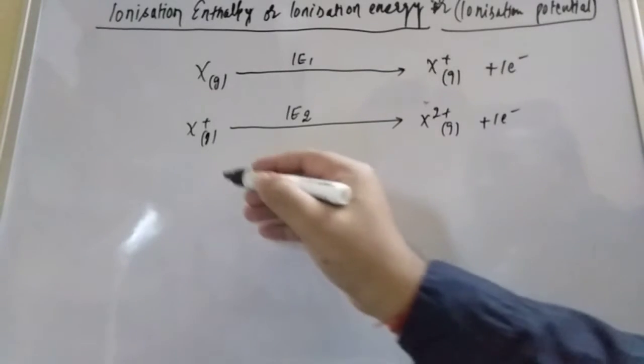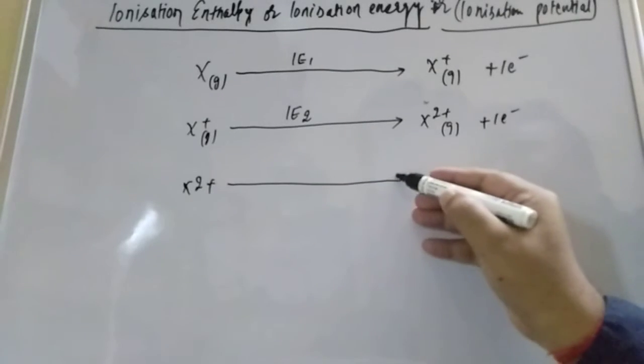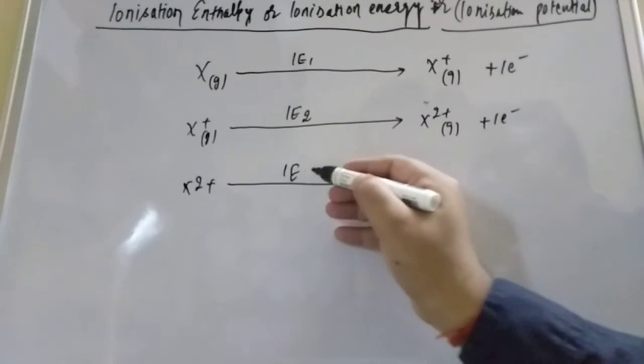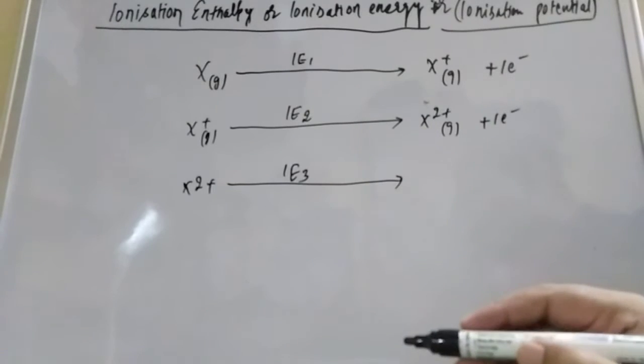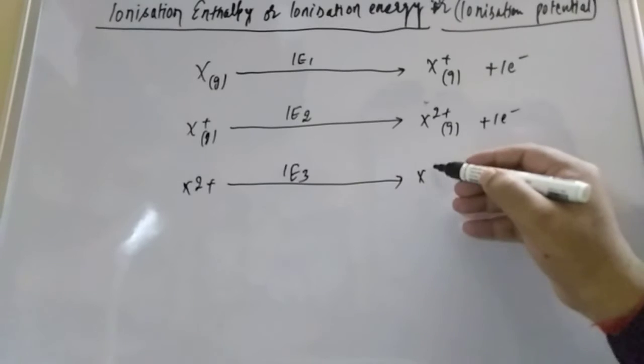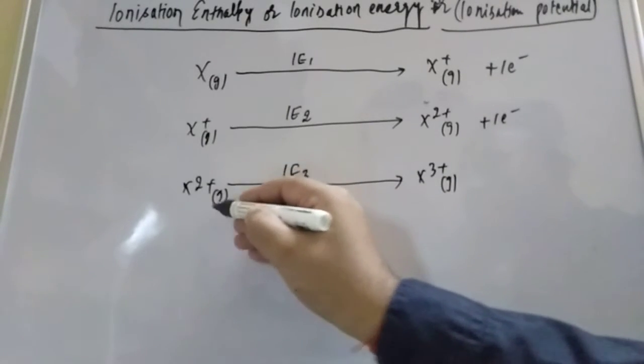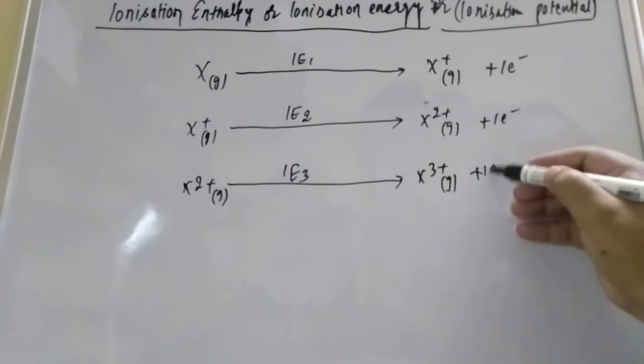And from X2 plus you can remove one more electron with the help of IE3, the third ionization enthalpy. You will get X3 plus, also gaseous, plus one electron.